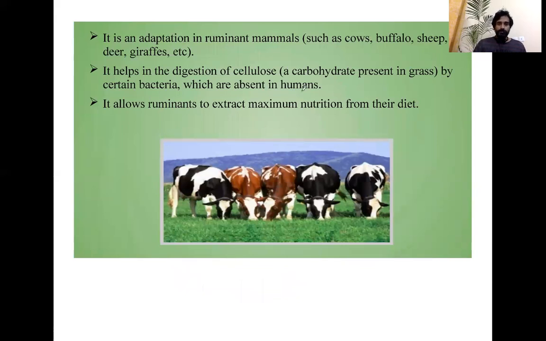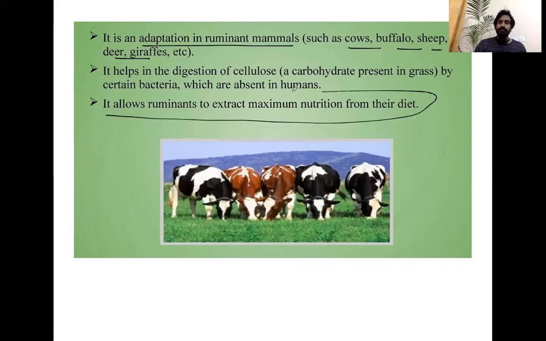So this process is an adaptation in ruminant mammals like cow, buffalo, sheep, giraffe, etc. Obviously, it's some sort of adaptation, because the cow needs to digest cellulose. And if they had only one stomach like us, the digestion process would be very fast, but they would not be able to digest cellulose. And hence it's some sort of adaptation. It allows ruminants to extract maximum nutrients from their diet.